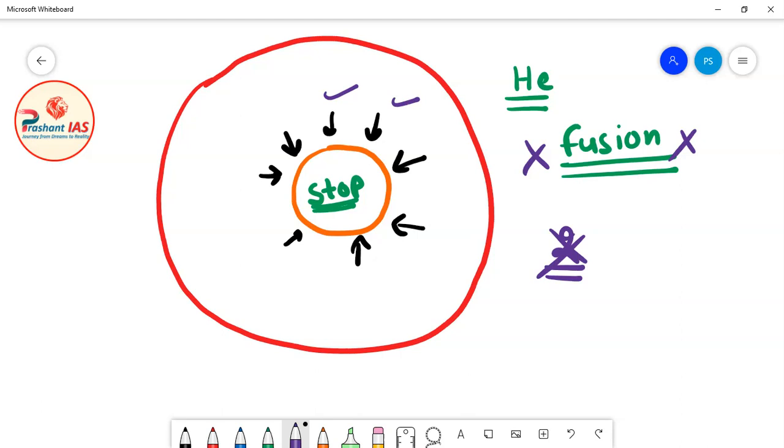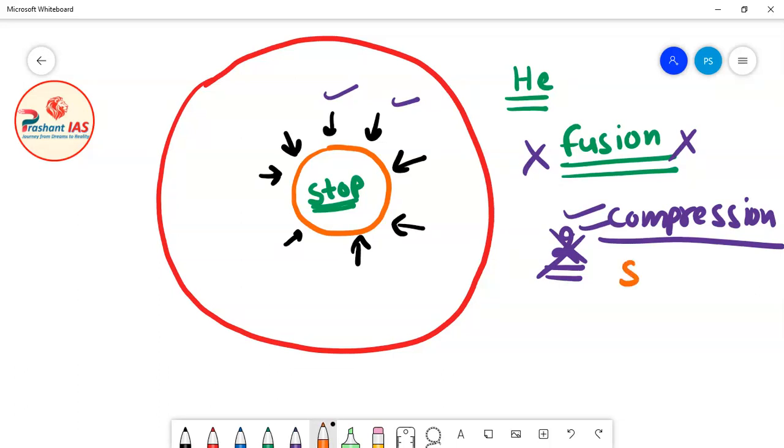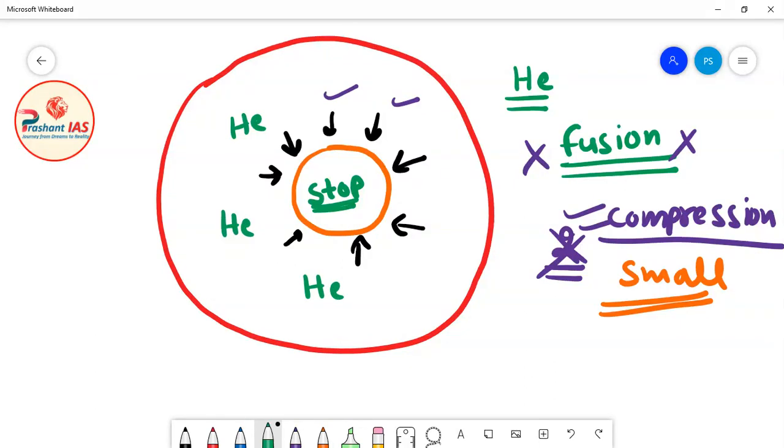So once the helium is exhausted, the compression of the core will start again, meaning the core will become smaller and smaller. But friends, here also there is the same story: there must be some helium present outside the core, some helium fuel remaining in the shell of the star. The nuclear fusion reaction has stopped in the core, but in the shell of the star, outside the core, nuclear fusion reaction is still taking place.